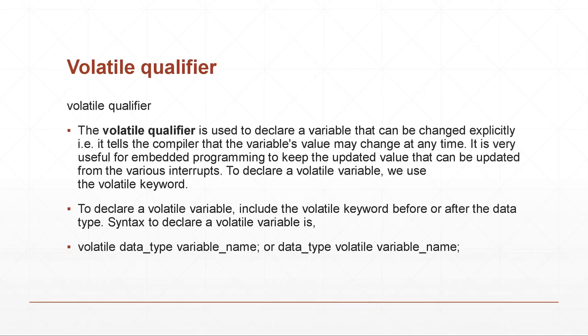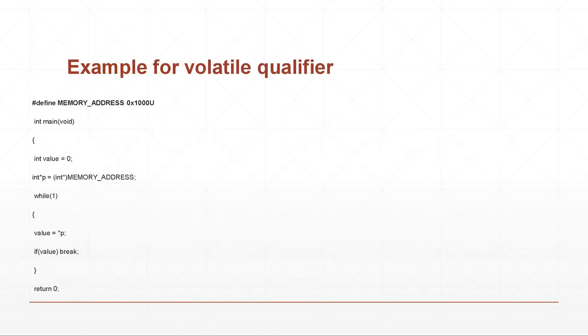Volatile qualifier. The volatile qualifier is used to declare a variable that can be changed explicitly. It also tells the compiler that a variable's value may change at any time. It is very useful in embedded programming to keep the updated value that can be updated from various interrupts. To declare a volatile variable, we must include the volatile keyword before or after a data type. The syntax for the volatile qualifier is given below. In the below example for the volatile qualifier, the variables can be changed.